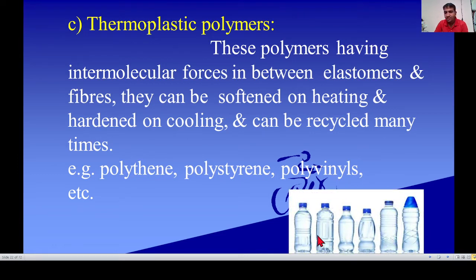See, these bottles are thermoplastic ones, which on heating convert into liquid and after cooling convert into solid. Therefore, they are reusable.